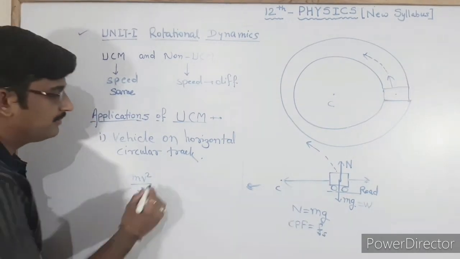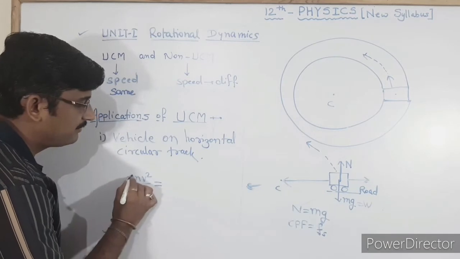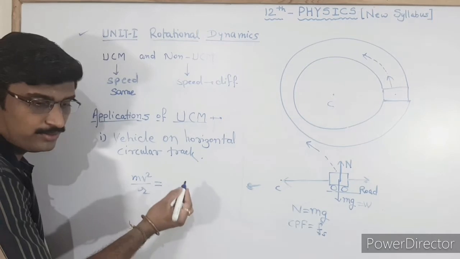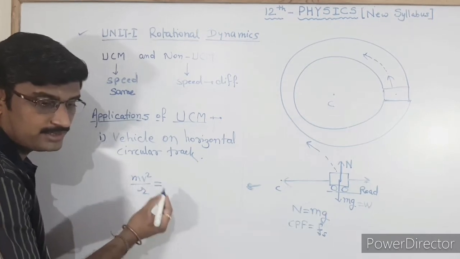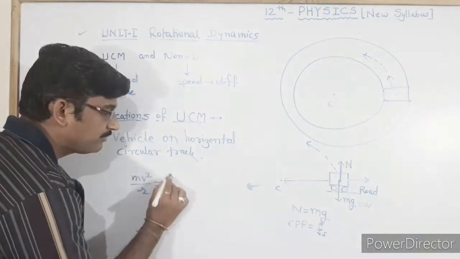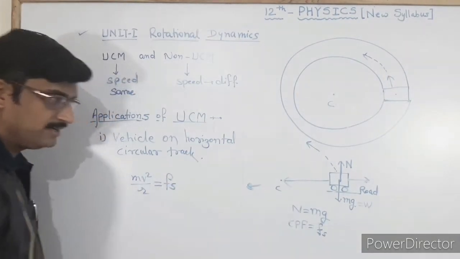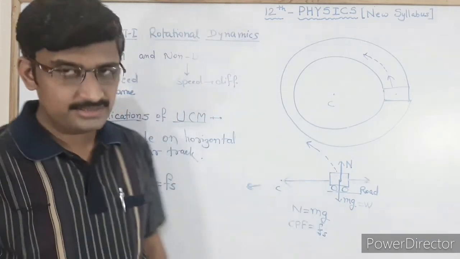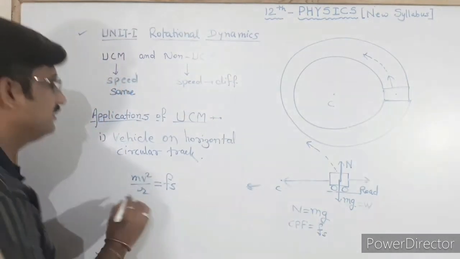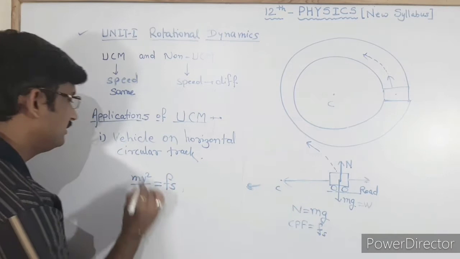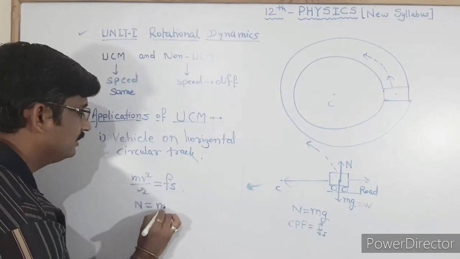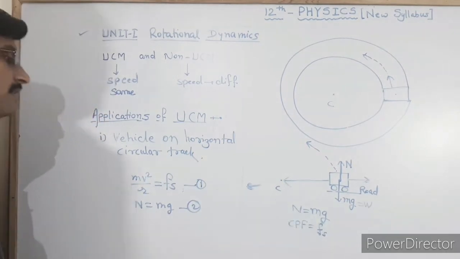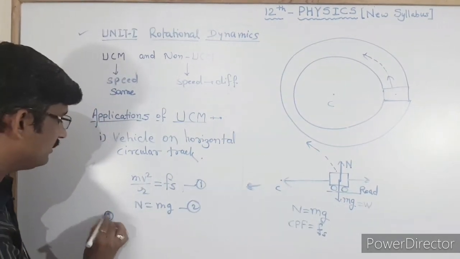This centripetal force is given by the force of static friction, Fs. And we know that N is equal to mg, the normal reaction. This is equation number 1, and the centripetal force equation is equation number 2.